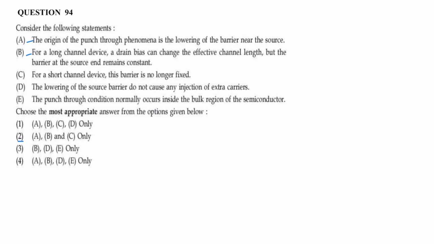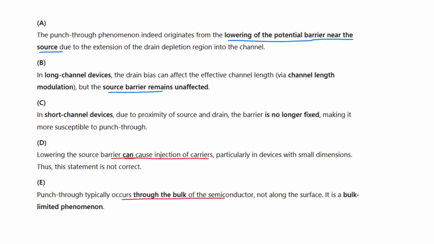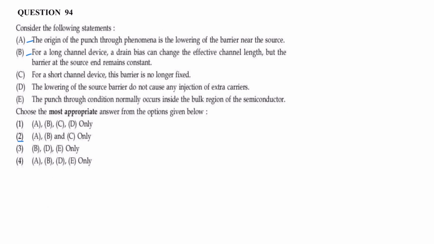Statement C, for short channel device, the barrier is no longer fixed. In short channel devices, due to proximity of source and drain, the barrier is no longer fixed, making it susceptible to punch through. Statement C is also correct.